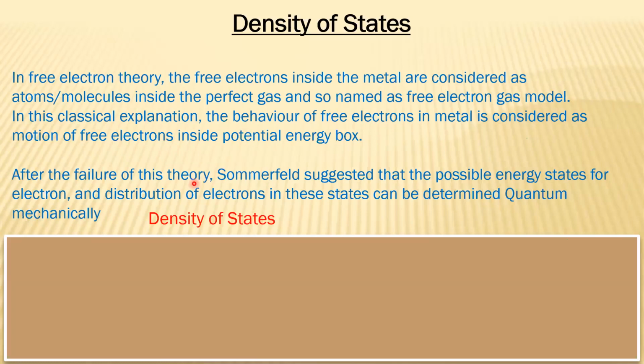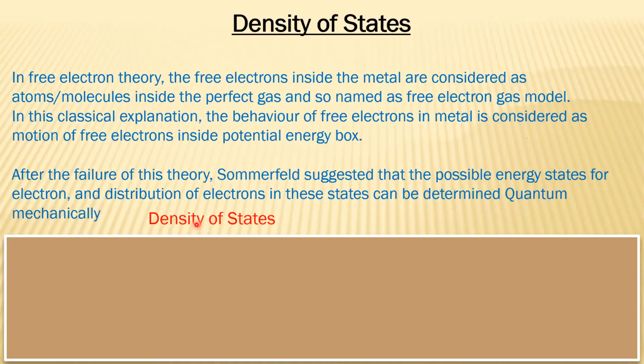After the failure of this theory, Sommerfeld suggested that we can explain this model by using quantum mechanics. He suggested that the possible energy states for electrons and their distribution in these states can be determined using quantum mechanics. So there will be different possible energy states corresponding to the variation in energy.